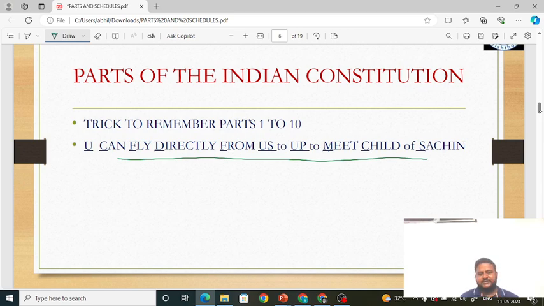So you can fly directly from US to UP to meet the child of Sachin. You remember this sentence. If you can remember this, you will be able to remember the parts of the constitution. How many parts? Parts 1 to 10, friends.